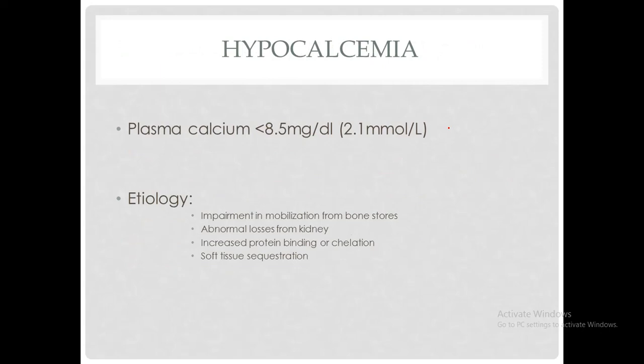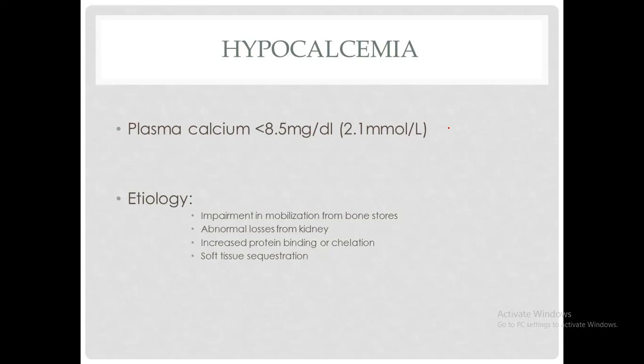Now, the basic topic of our discussion is the disorders of calcium balance. The first of the disorders is hypocalcemia. Hypocalcemia means a plasma calcium level of less than 8.5 milligram per deciliter or less than 2.1 millimole per liter.